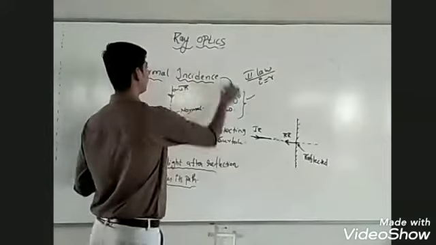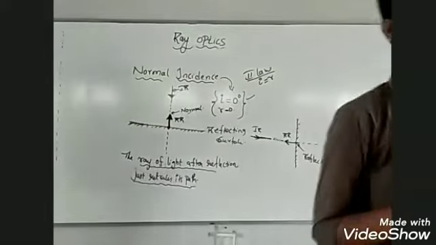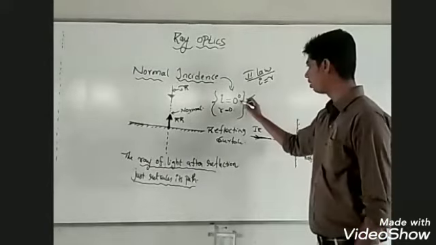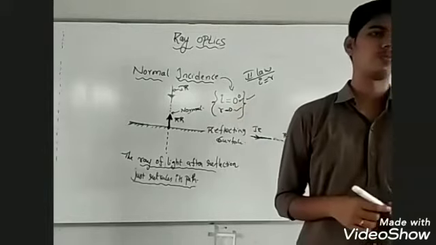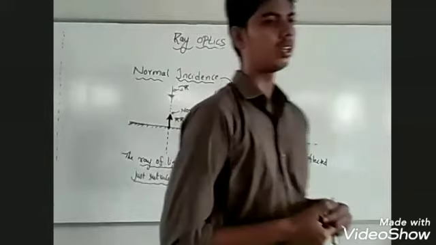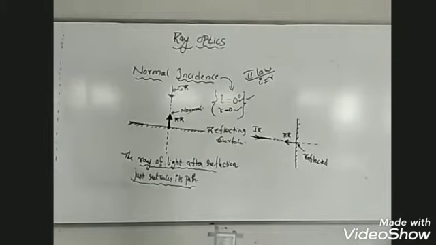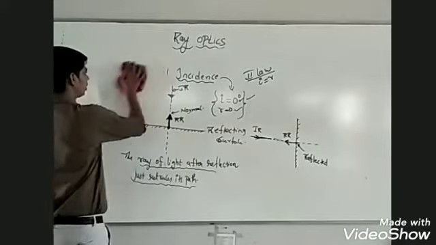This is regarding normal incidence. So you must remember the conditions for normal incidence. For normal incidence, angle of incidence will be 0 and angle of reflection will also be 0. Okay. Is normal incidence clear? What is meant by normal incidence? What happens in case of normal incidence? Okay, the next case will make this a little clearer.